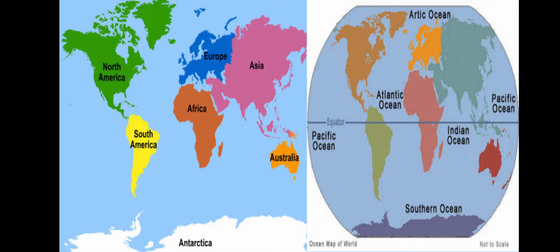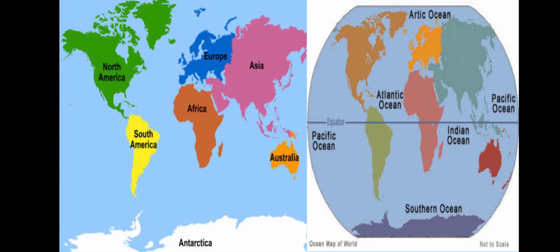Okay, there are 7 continents on the earth. Which are they? You know very well. In the last period, I taught you. See in this picture, in the first one, the 7 continents are shown to you. They are Asia, Australia, North America, South America, Europe, Africa, and Antarctica. And Asia is the biggest continent in the world. That information we also learned in the last period.